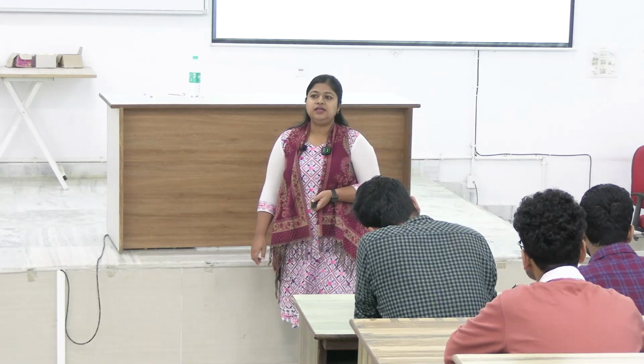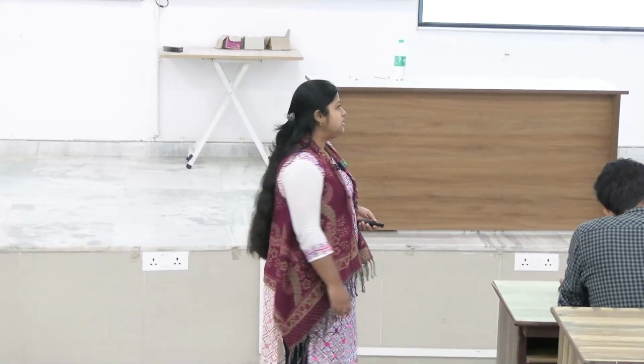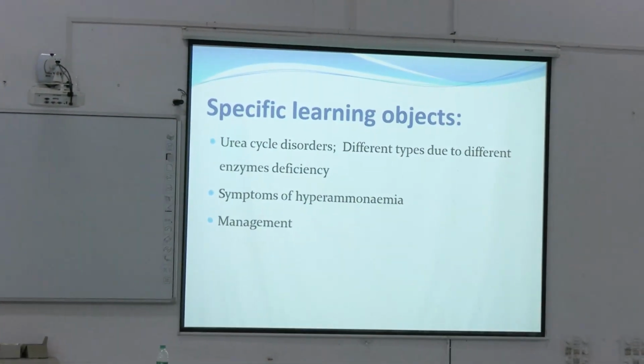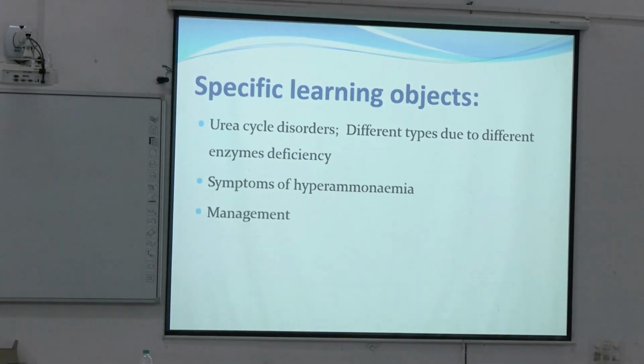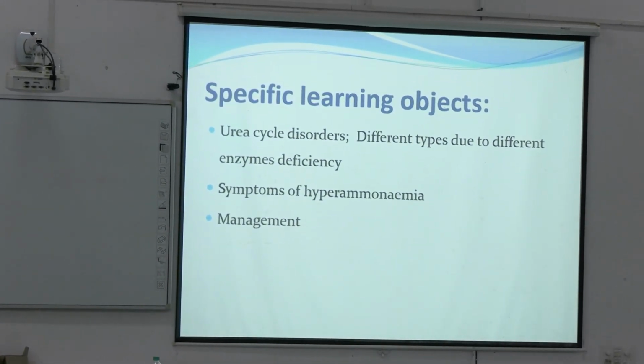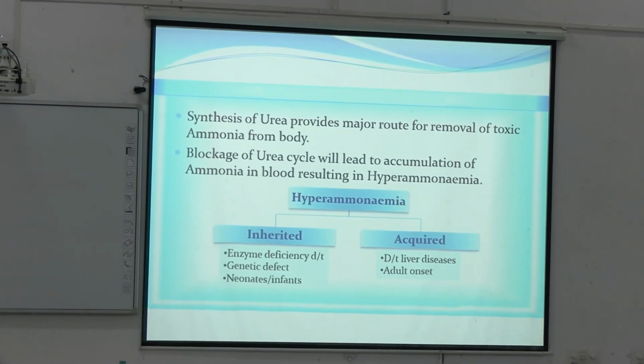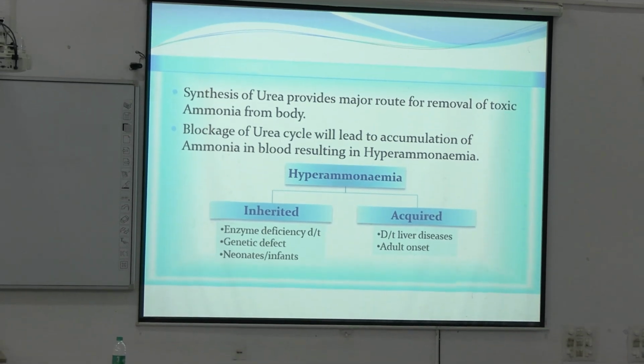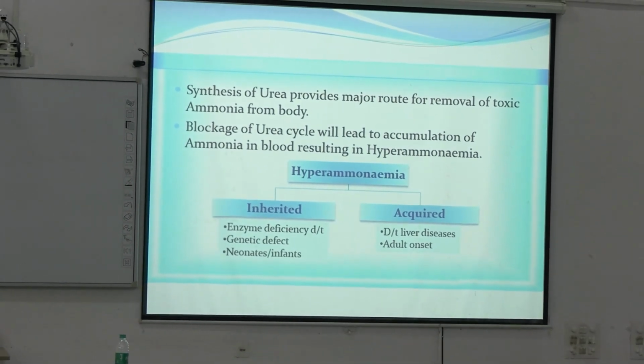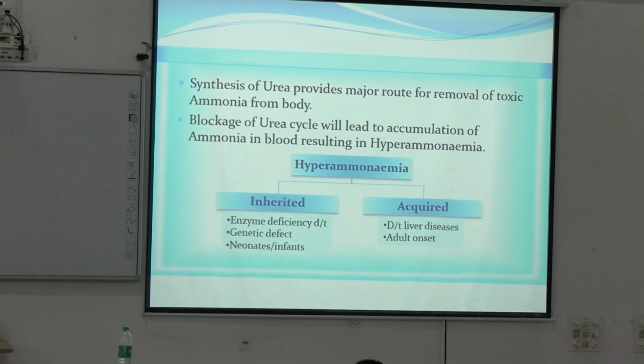Urea cycle disorder, types, and the enzyme deficiency. Next is symptoms of hyperammonemia, and lastly treatment or management part of hyperammonemia. Okay. So we all know that urea cycle is the best method for removal of nitrogenous excretory products from our